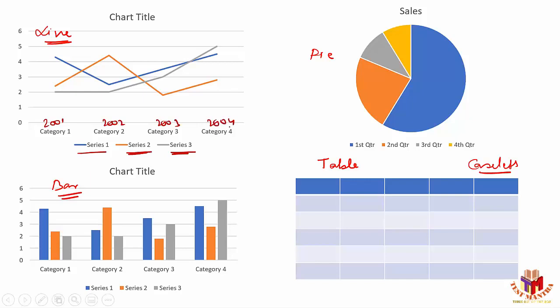So assuming I'm talking about series 1 in this case, let's consider this is nothing but the sale of TV sets from a particular shop. So consider this. If you see this figure here, it's somewhere around 4.2.